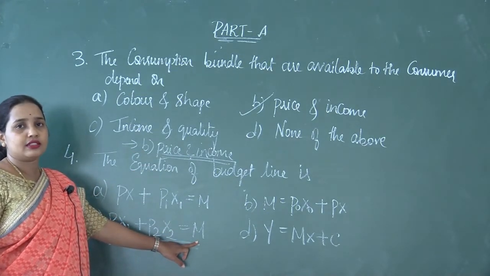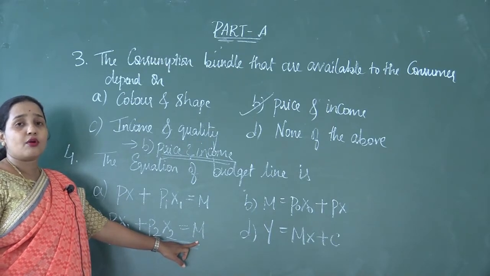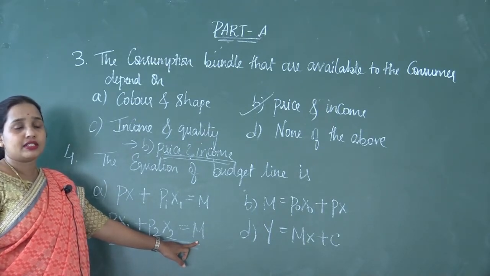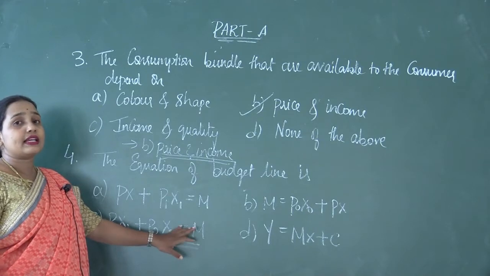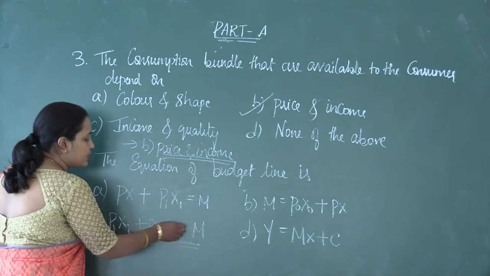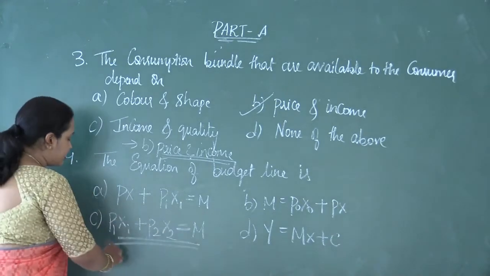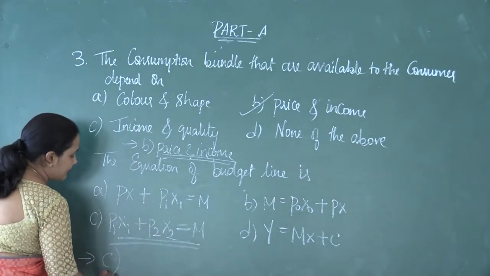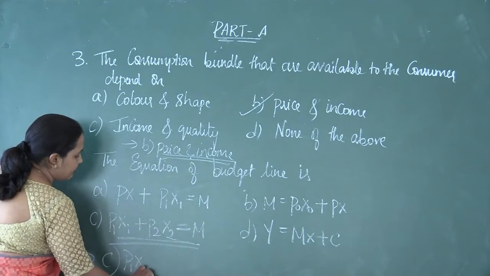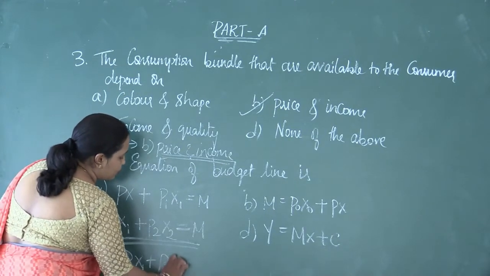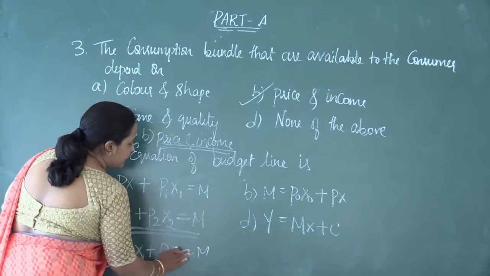This is what we learnt in the budget line. All the combinations, all the bundles on the budget line should be exactly equal to his income. That is why P1 x1 plus P2 x2 is equal to M is the answer. So you have to answer it as option C, P1 x1 plus P2 x2 is equal to M.